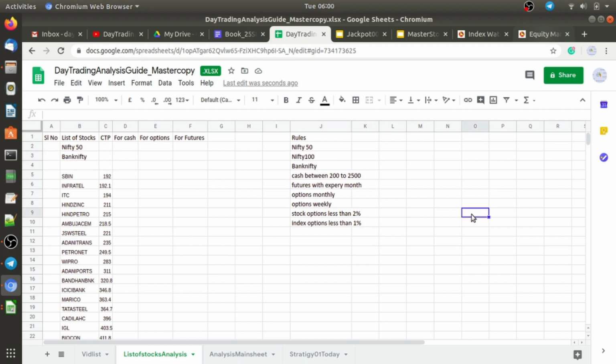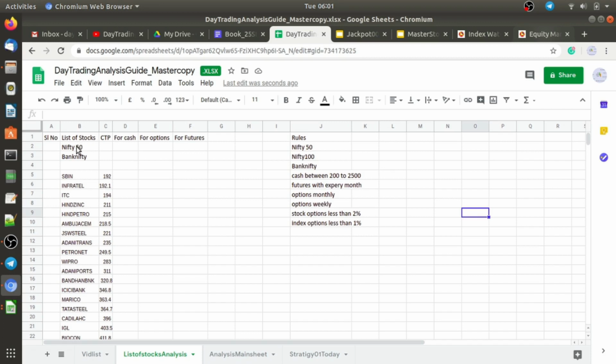All the stocks should be in Nifty 50, Nifty 100 or Bank Nifty, the price range should be between 200 and 2500, and the stock should have futures and options enabled. Stocks which have a block on futures and options should not be taken into our observation.